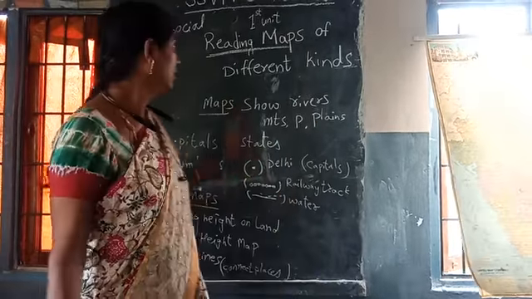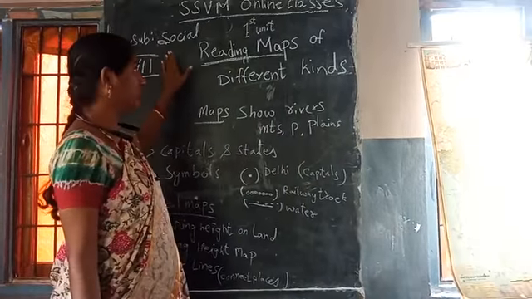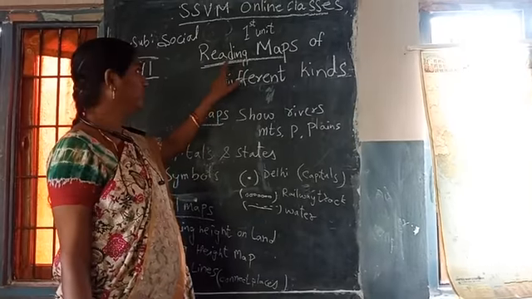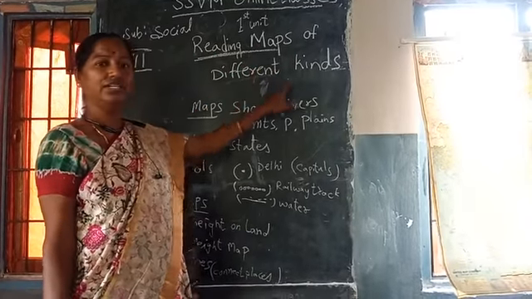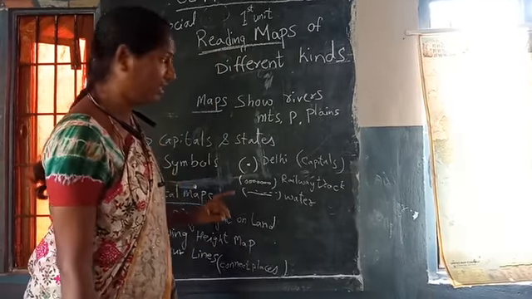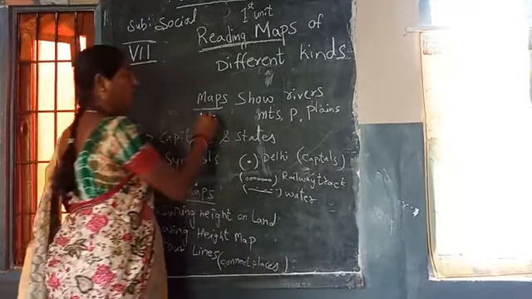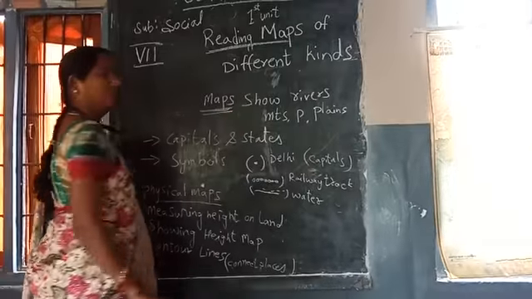Social studies, 7th class social studies. First unit comes to reading maps of different kinds. Reading maps of different kinds. Now, what is the usefulness of maps?